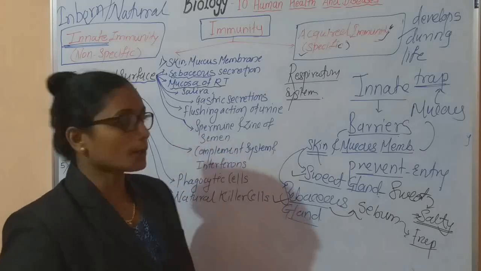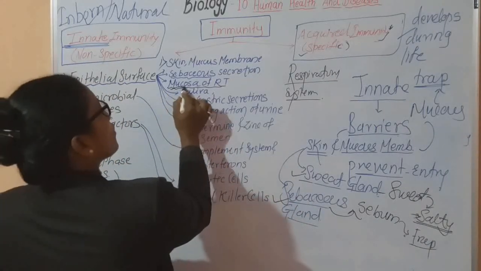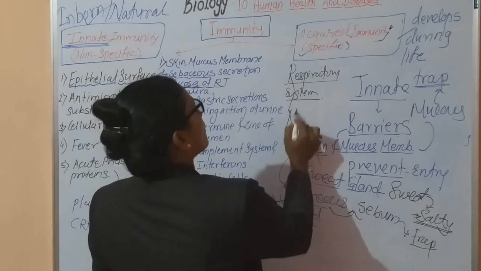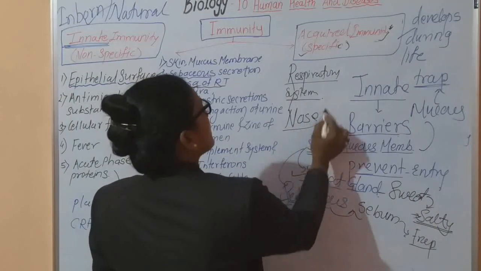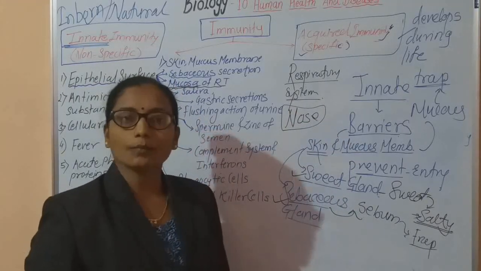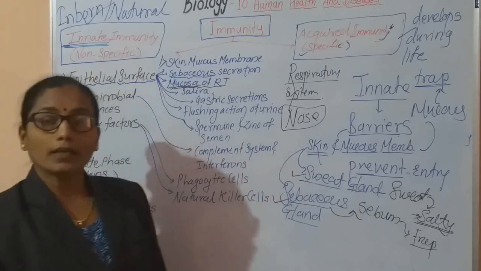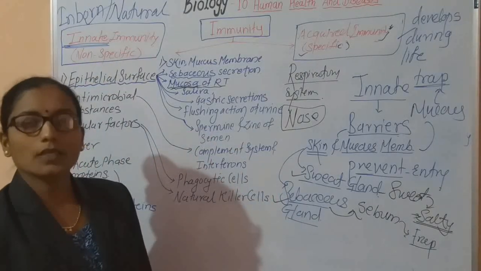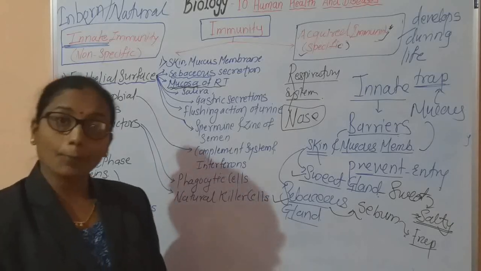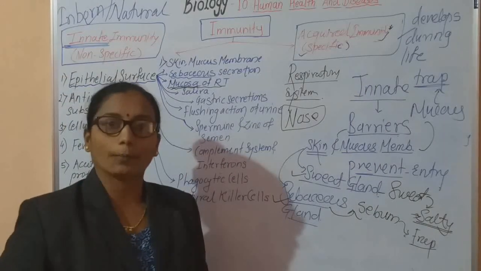Now in the respiratory system, the internal mucosa is also helpful. For example, in our nose, that is the nasal chamber, it is internally provided with mucosa and also internal hairs are present. These are very helpful to filter the air and trap dust particles or any other foreign particles.